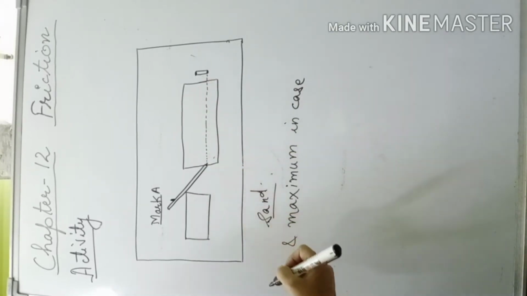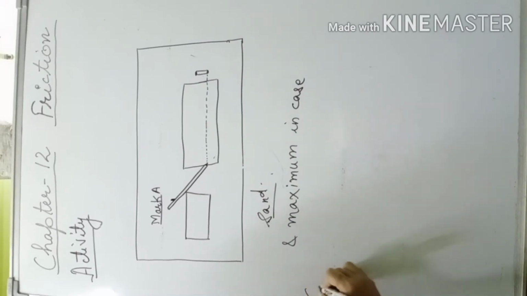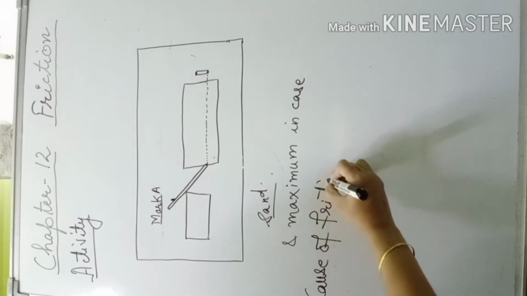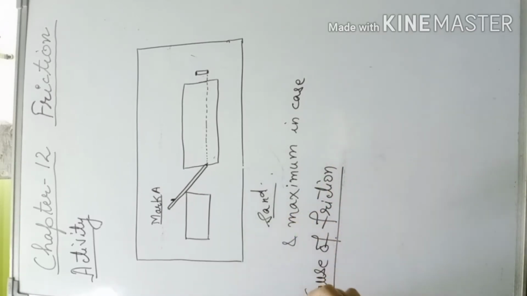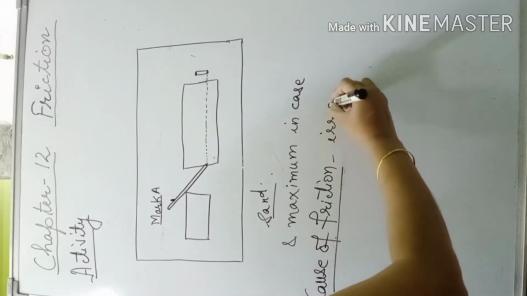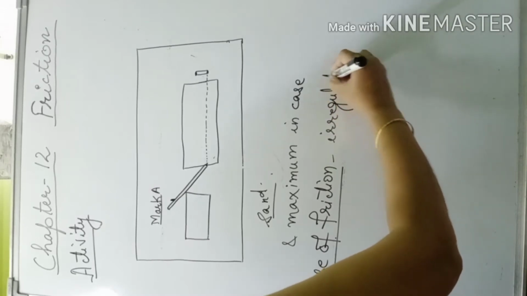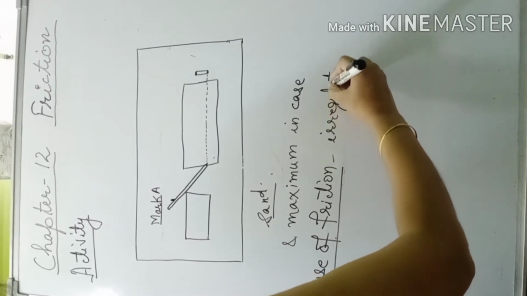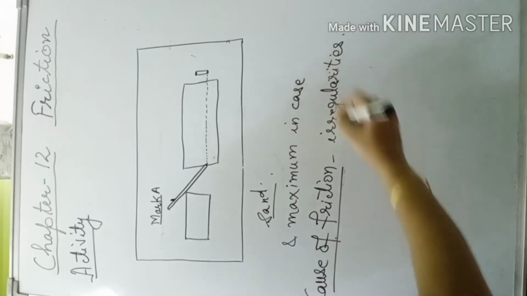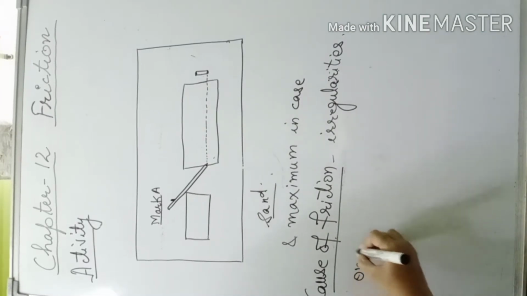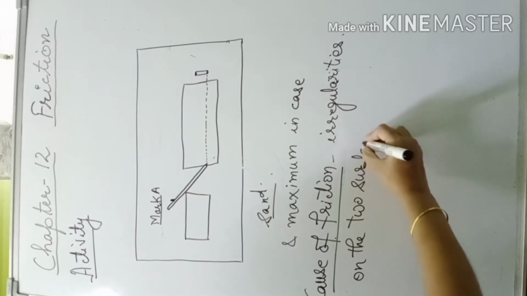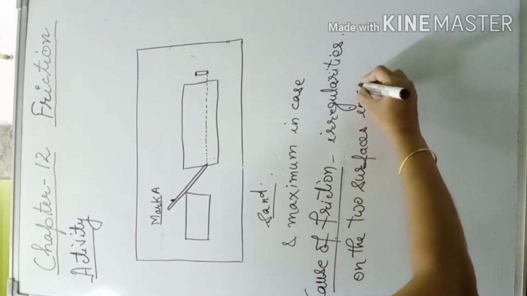So what is the cause of friction? Friction is caused due to irregularities on the two surfaces in contact.